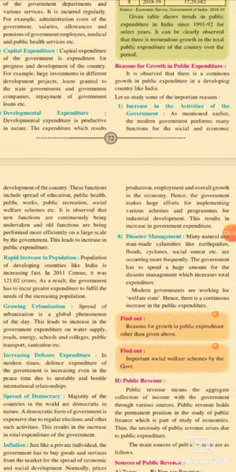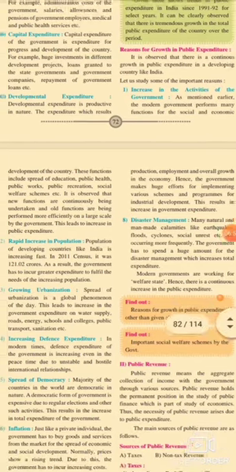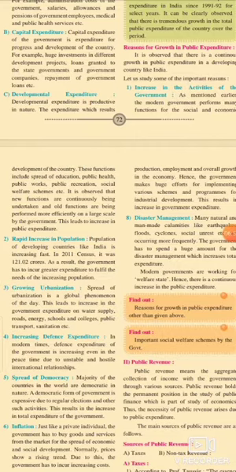The modern economy performs different types of functions. They include the spread of education, healthcare facilities, public recreation, and social welfare facilities. It means the modern government performs both social and economic development functions in our country. New functions are continuously being undertaken and old functions are being performed more efficiently on a large scale by the government. So the government performs both the old functions and the new functions. This leads to an increase in public expenditure by the government.